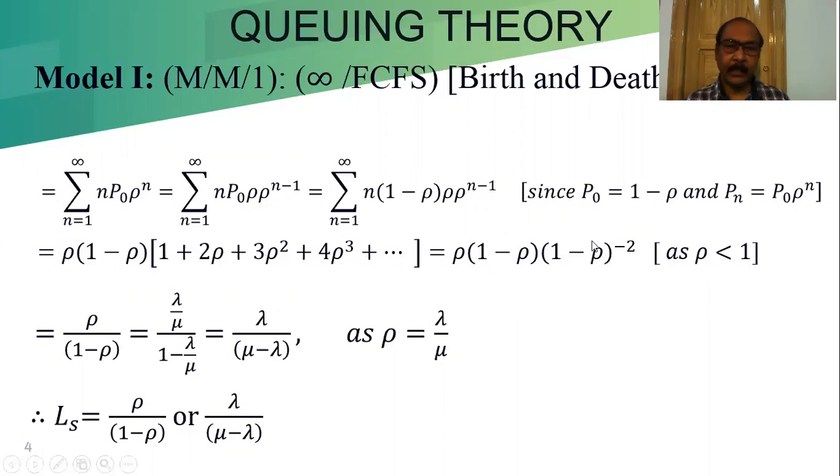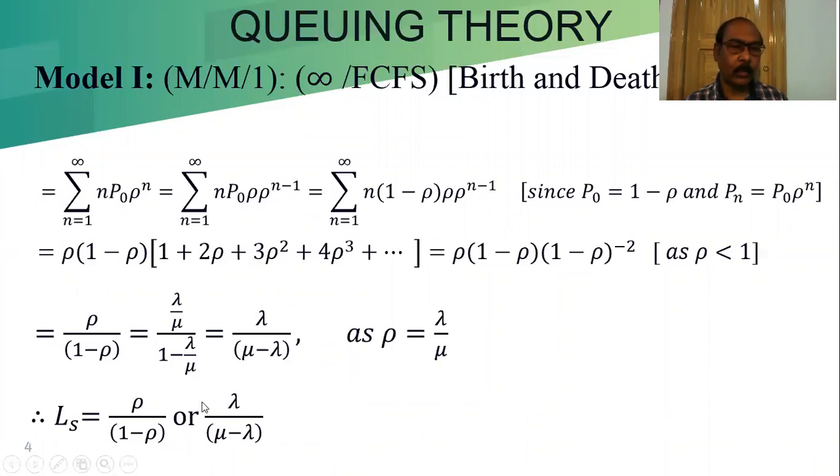From that we will get, we can put it in the down, and 1 row will be cancelled out. So from that we will get rho by 1 minus rho. So LS, one result we got: rho by 1 minus rho. So instead of rho, if we write lambda by mu, what will we get? Lambda by mu, 1 minus lambda by mu. So here the LCM will be mu, and mu and mu will be cancelled out. Finally we get lambda by mu minus lambda, as rho equal to lambda by mu.